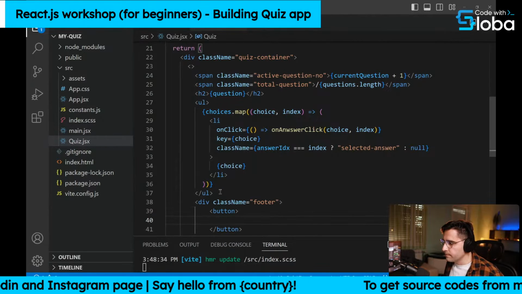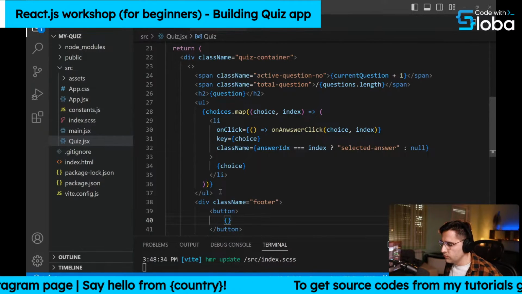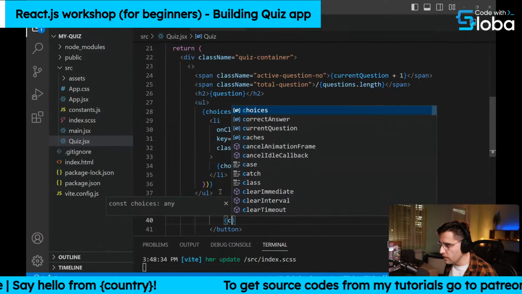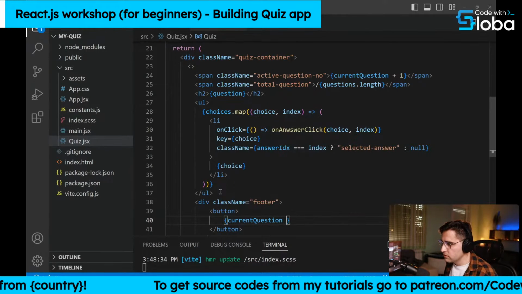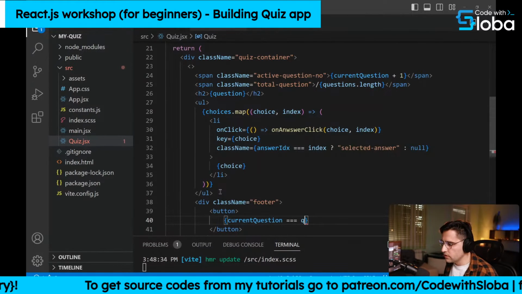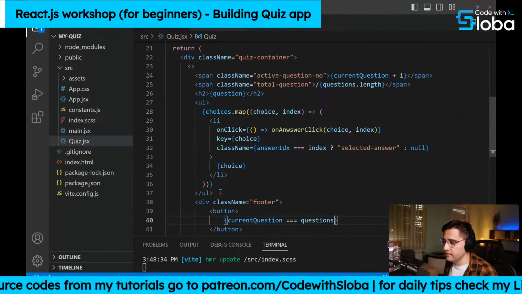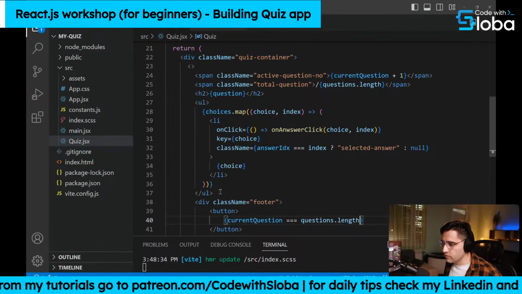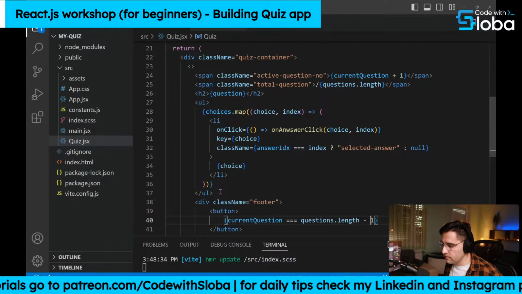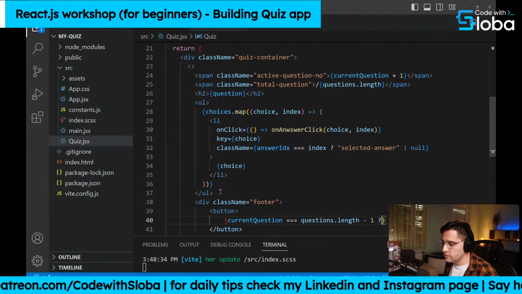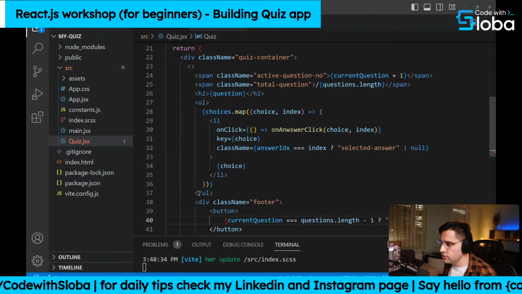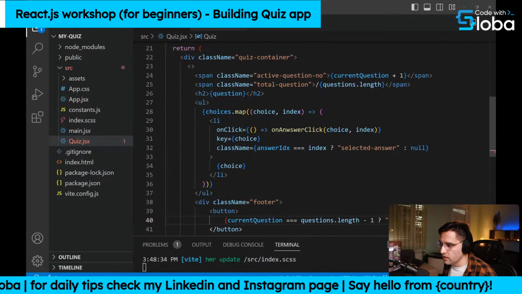So, inside of this button, we're just going to check if the current question is equal to questions.length minus 1. So basically, if we are at the end, then we want to display finish. So this is just a basic ternary operator.